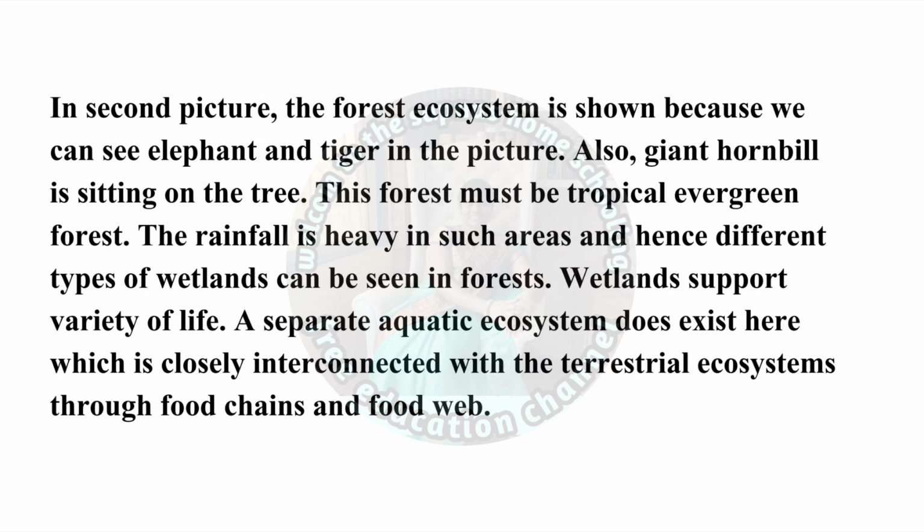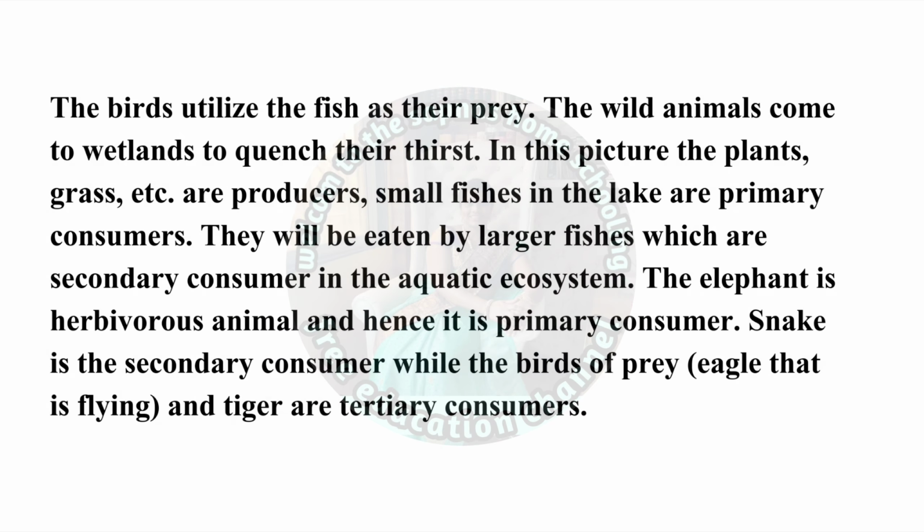A separate aquatic ecosystem does exist here, which is closely interconnected with the terrestrial ecosystems through food chains and food web. The birds utilize the fish as their prey. The wild animals come to wetlands to quench their thirst.